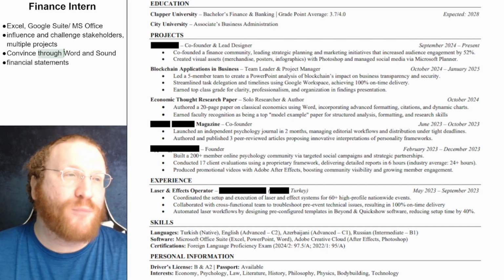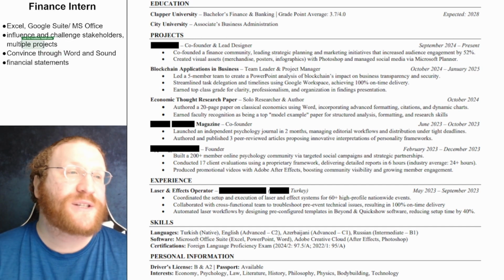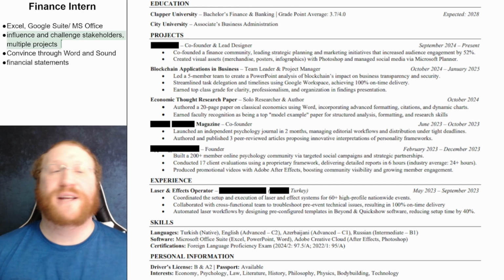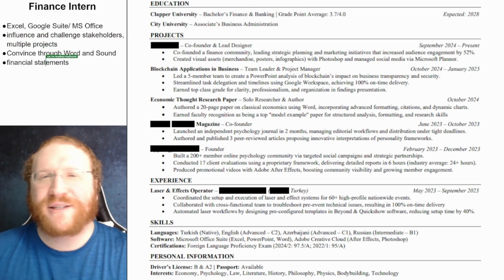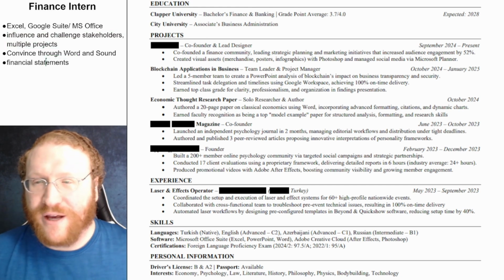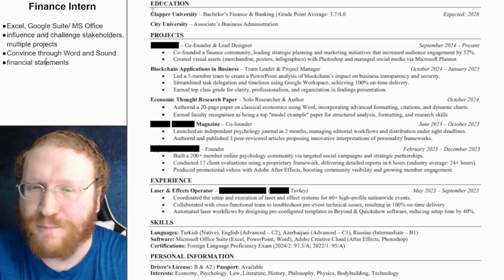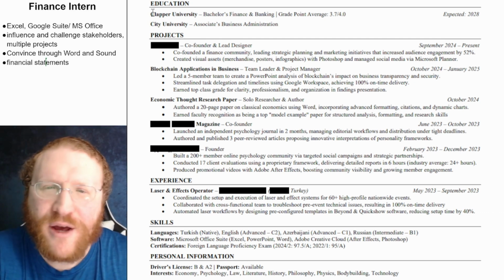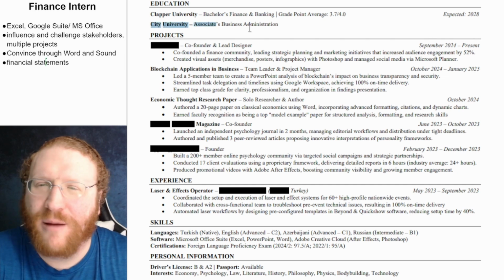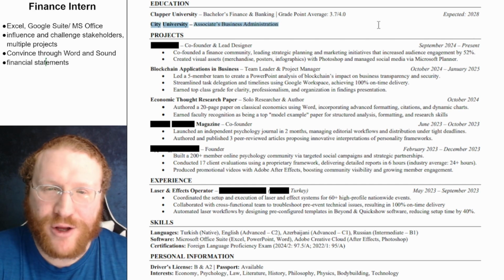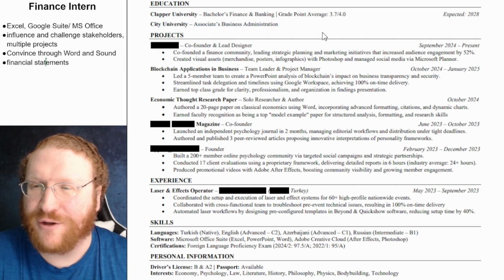They also want to see that you've multitasked, which is managed multiple projects at the same time, and that you've worked with stuff in the finance industry. So anything with finance. Let's look to see if you have that. Formatting is okay. I think there's too much bolding, but not a huge deal. If you do put this right here, you do need to show when you graduated, which I assume you do.